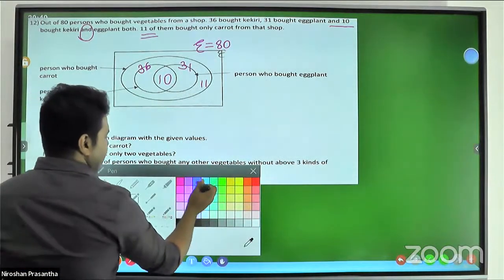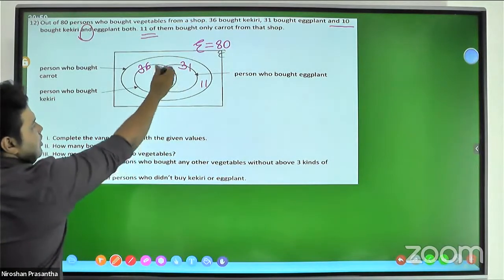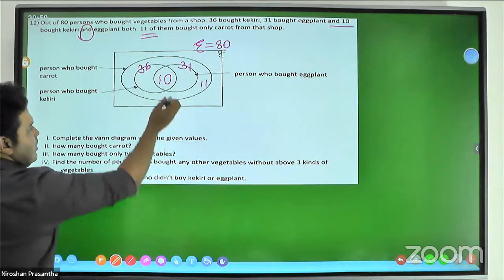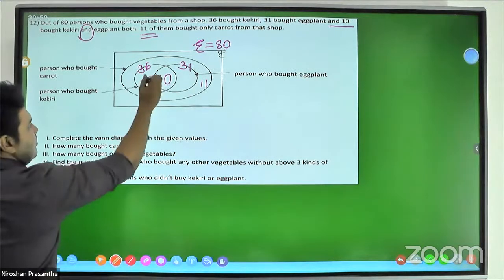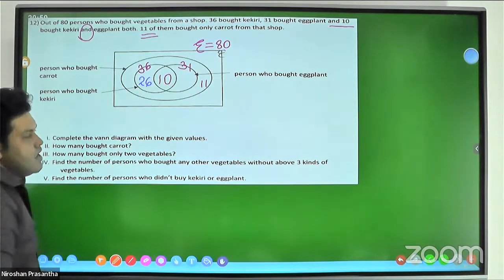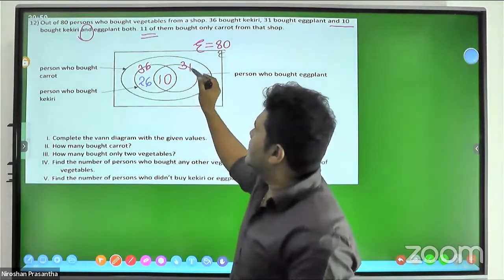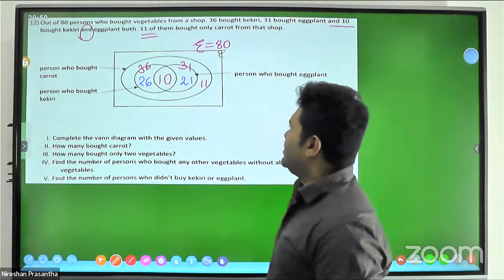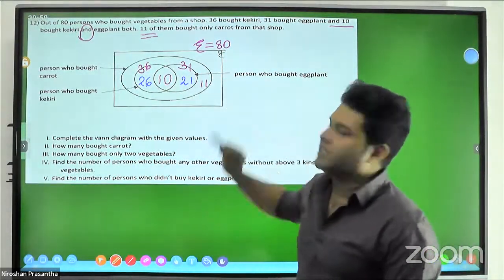Now let's see. If the region belonging to the three-circle intersection is 10, you have to subtract 10 from 36. If you subtract 10 from 36, you get this region as 26. And again, 10 from 31 is 21. Now you can count the whole circle.